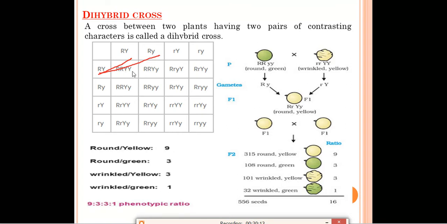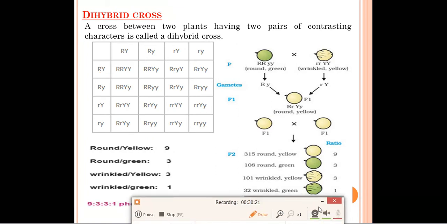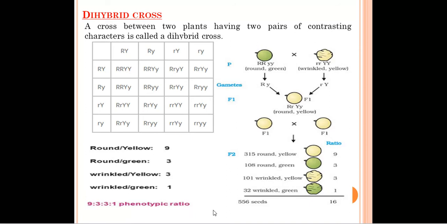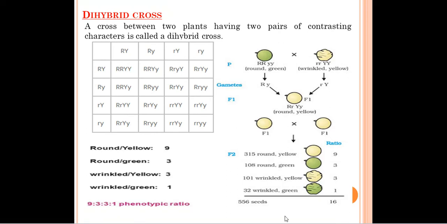So altogether you have 1, 2, 3, 4, 5, 6, 7, 8, 9, 10, 11, 12, 13, 14, 15, 16 plants in the F2 generation, and the phenotypic ratio will be 9:3:3:1. Means 9 seeds will be round and yellow, 3 seeds will be round and green, again 3 seeds will be wrinkled and yellow, and 1 seed is wrinkled and green. So this was all about the dihybrid cross.